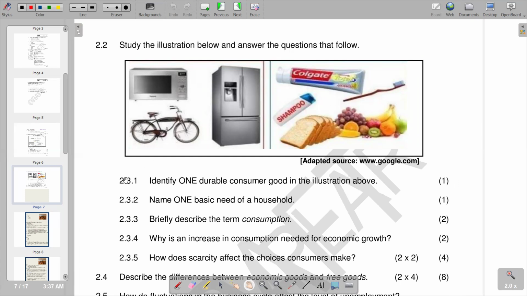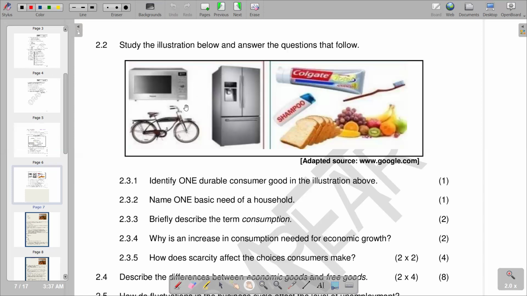So 2.3.1 reads: identify one durable consumer good in the illustration above. Remember, durable goods are goods that are going to last for a longer period of time. On the right side, we've got foodstuffs, which obviously do not last for a longer period. But on the left we have fixed assets, or non-current assets, in the form of a fridge and a bicycle that we expect to last for a longer period of time, so they are durable. So the question is saying identify one durable consumer good.